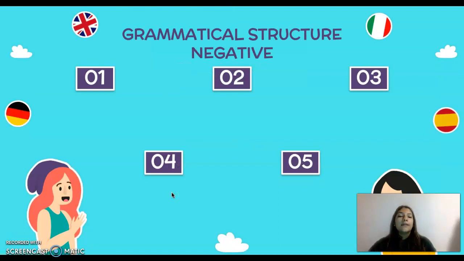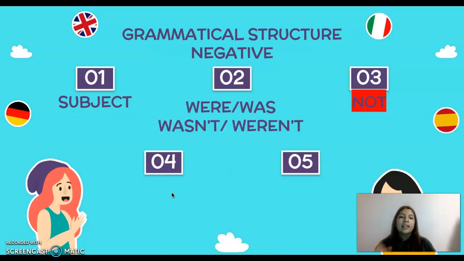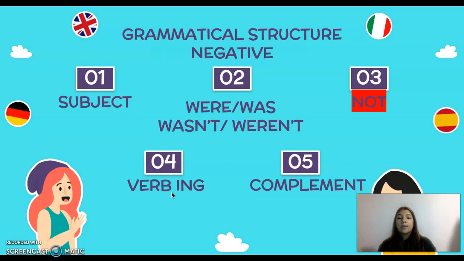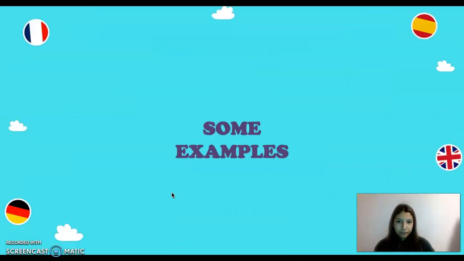Then, negative structure. In this case, we have again subject in the first place. Then we have was or were, and here is the change of the sentence, okay? Not. This is the important part because this is going to make that sentence negative, okay? So you can say were not, was not, or wasn't, or weren't. And then you continue with the sentence in the same way, verb with ing and complement.